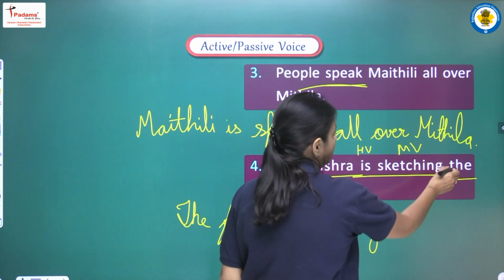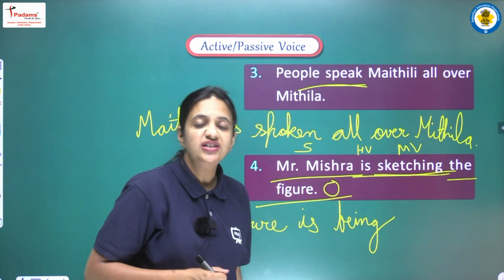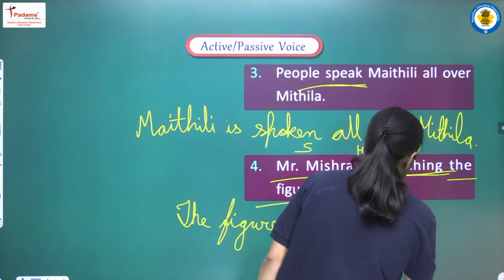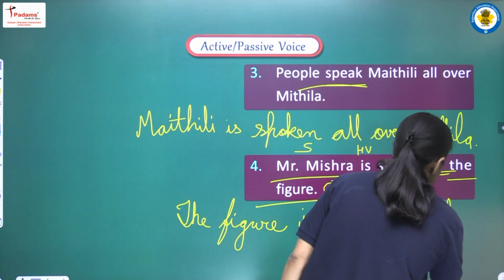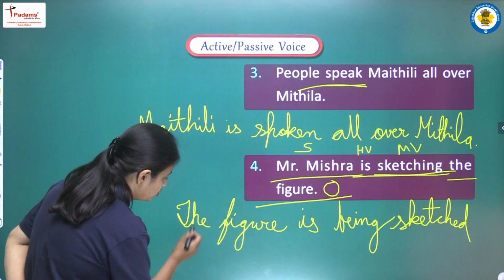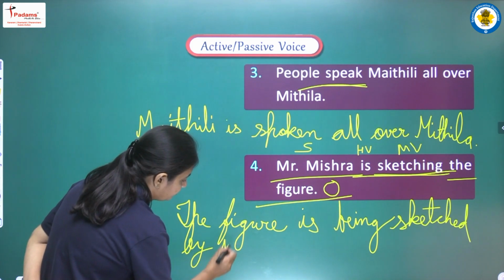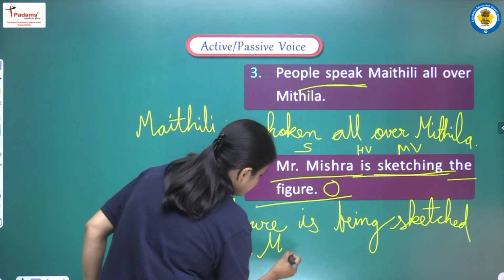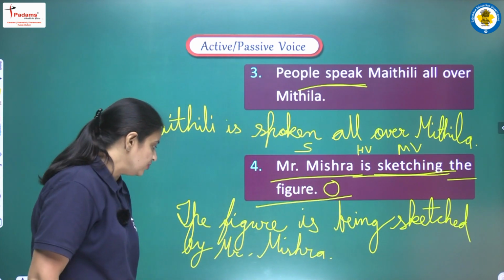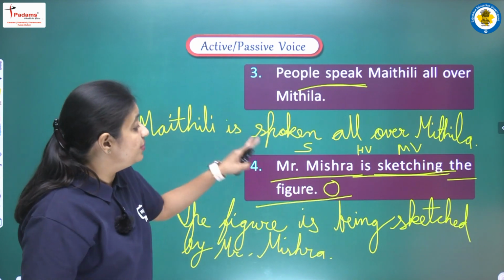Now verb की हमें third form लिखनी है, so sketch की third form it will be sketched. We have to add ed, so we are writing sketched, right? And what is the subject? Mr. Mishra. So by Mr. Mishra.